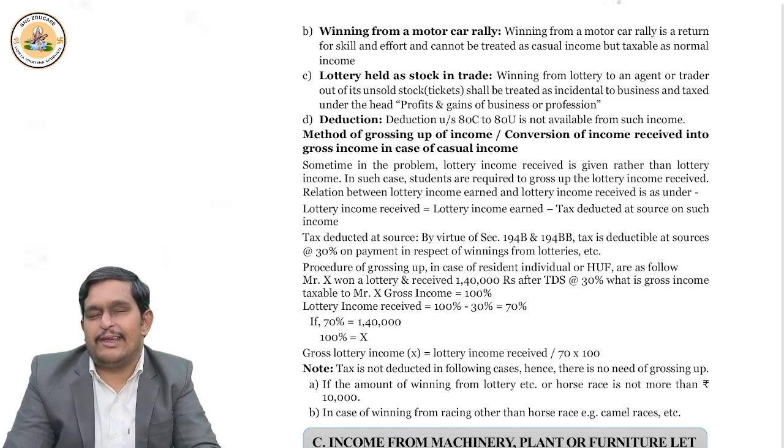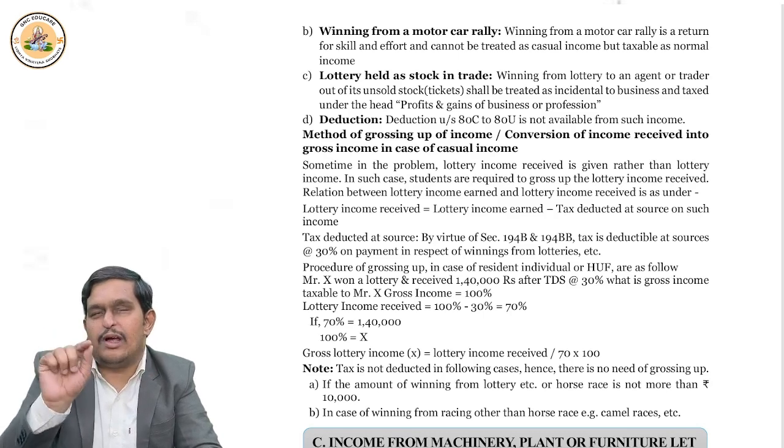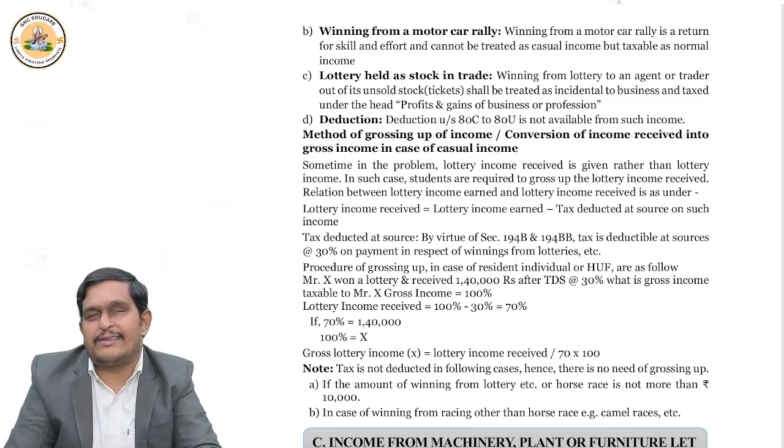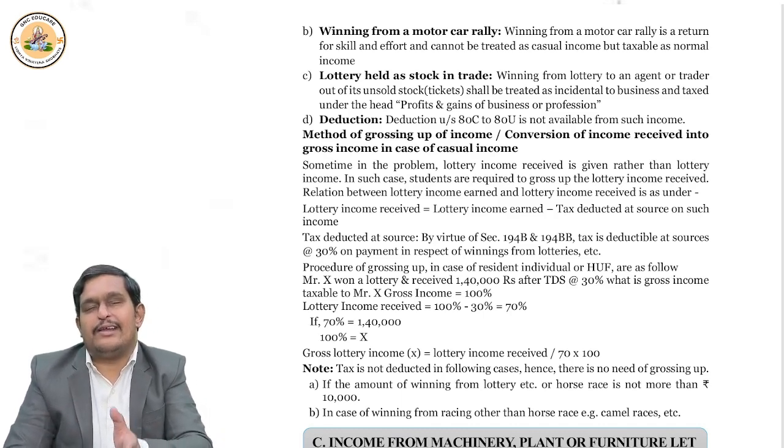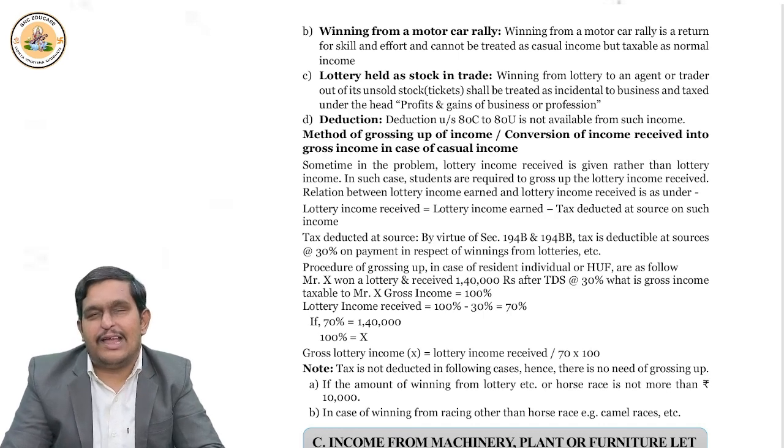Now in the question, they gave you that the amount received on winnings from lottery is 70,000. So you cannot write 70,000 as your income. You have to multiply 70,000 by 100 by 70. Right? How did we get 70? 100 minus 30 is 70. This way you will consider your income to be 1 lakh rupees. Okay? This is how you should understand each and every topic. 1 lakh into 100 by 70. That's it.